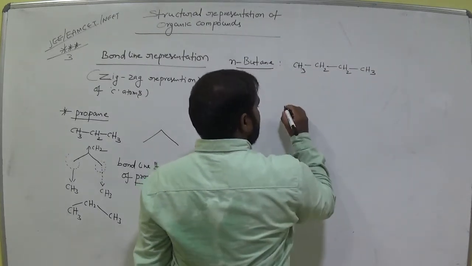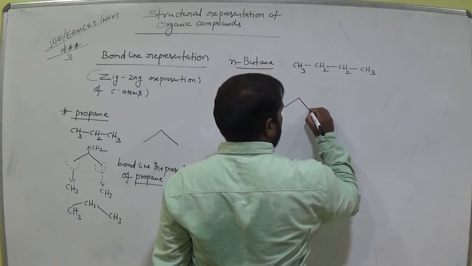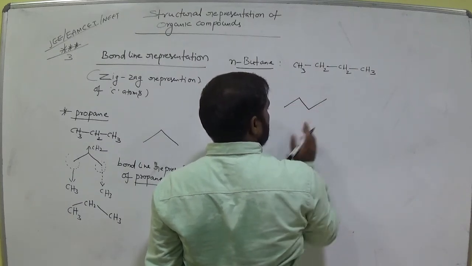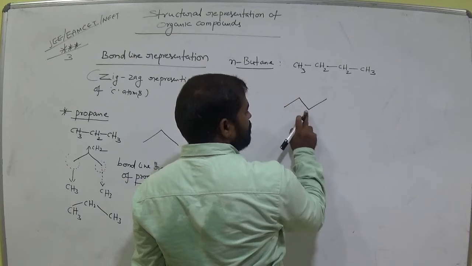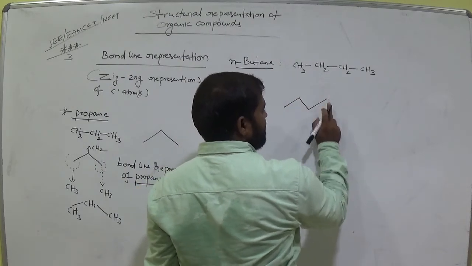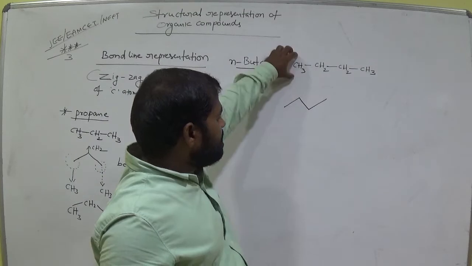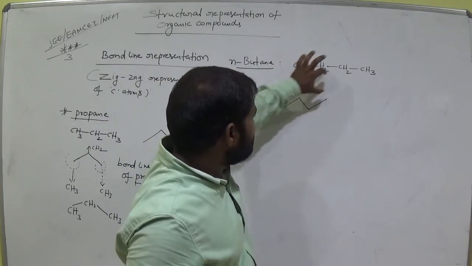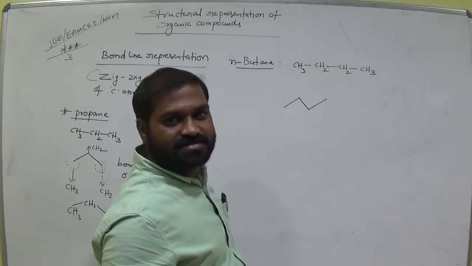How many carbons here we have? 4. 1, 2, 3, 4. These terminals are represented CH3, CH2, CH2, CH3. Is it clear, all of you?